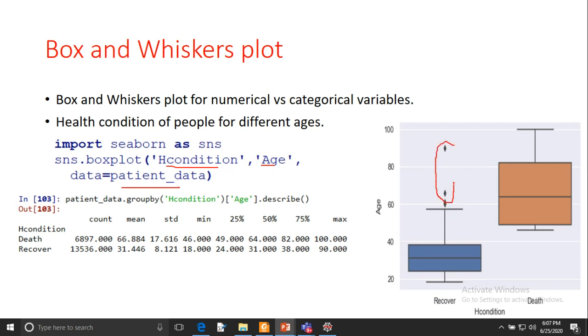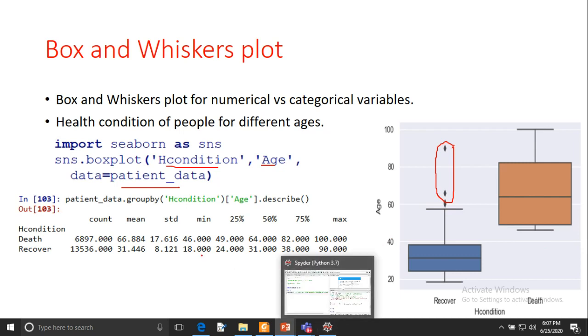Very few people above 50 years of age have recovered from the corona infection. But most of the people above this age died. They didn't recover. So this is the box plot that we can see between health condition and age.